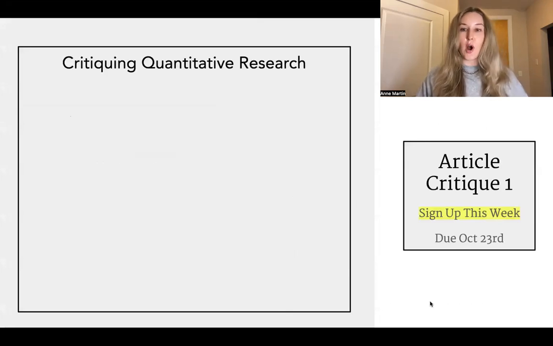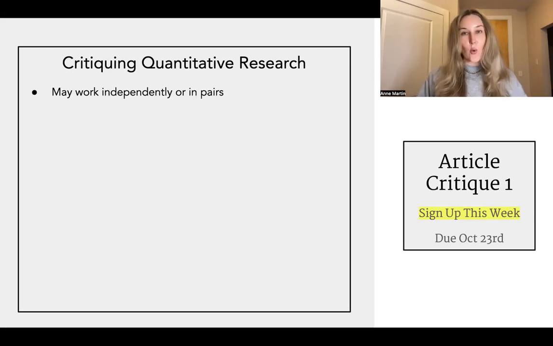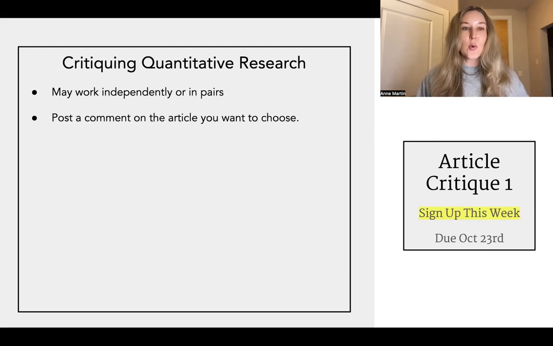Now, this is due October 23rd, and it is going to be completed in Perusall. For this assignment, everyone is going to be critiquing a quantitative study. So what you're going to do this week is select the article that you want to do. You can work independently or with a partner if you would prefer to collaborate. Either is acceptable.